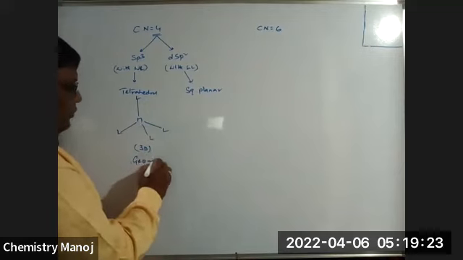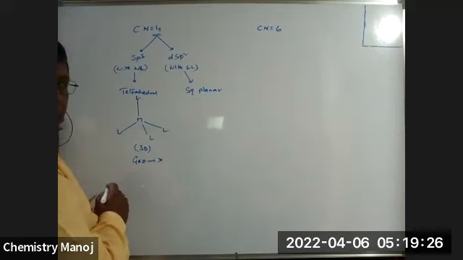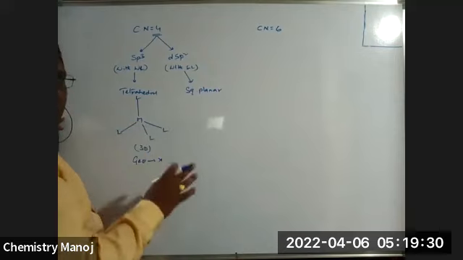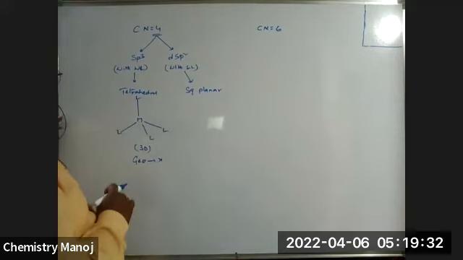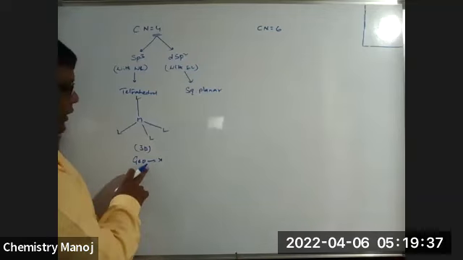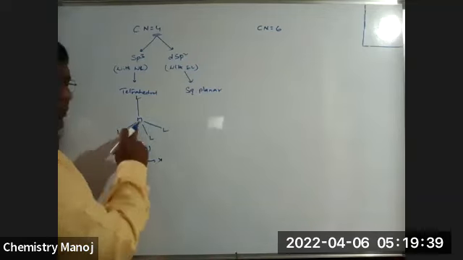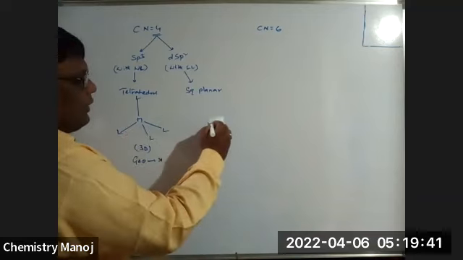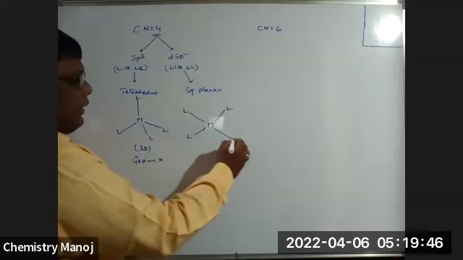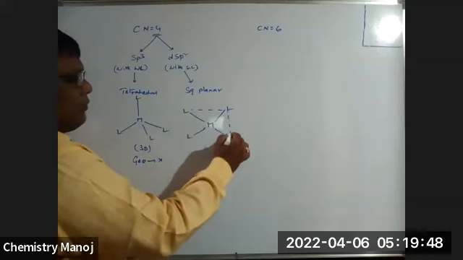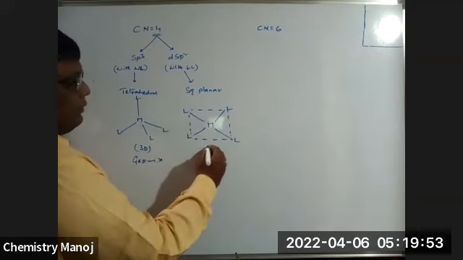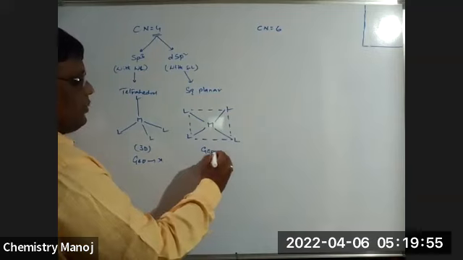All these are not in the same plane. So in tetrahedral complexes, geometrical isomerism is not possible because these are not planar. If planar is there, only then geometrical isomerism is possible. But in square planar, there is a metal and four ligands. All these are in the same plane. Whenever all are in the same plane, geometrical isomerism is possible.